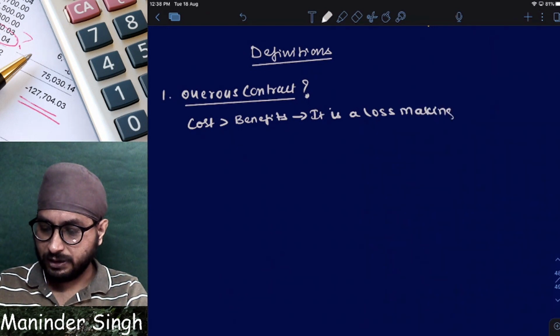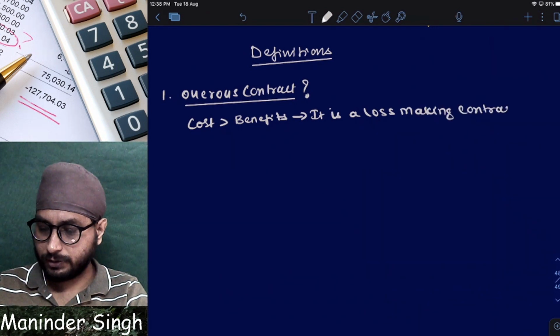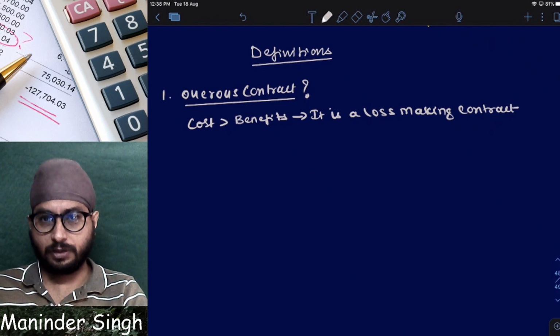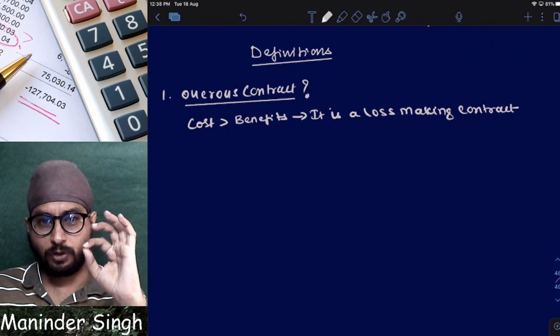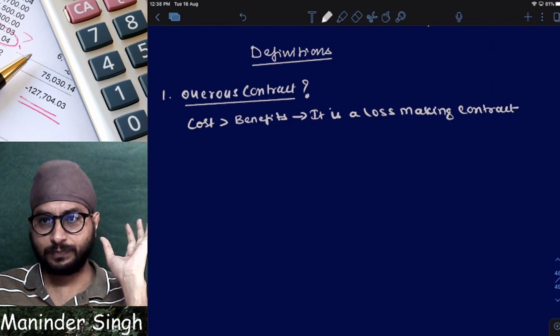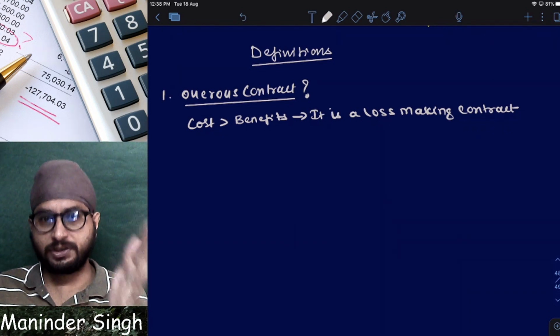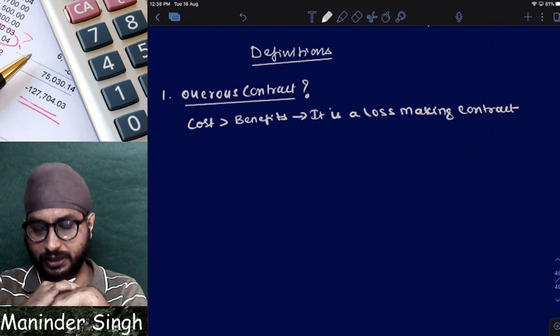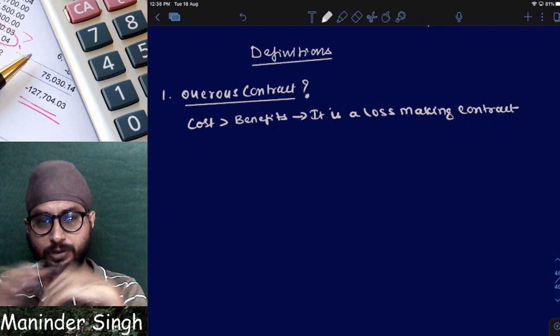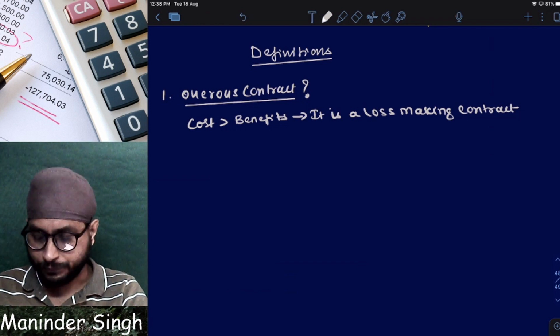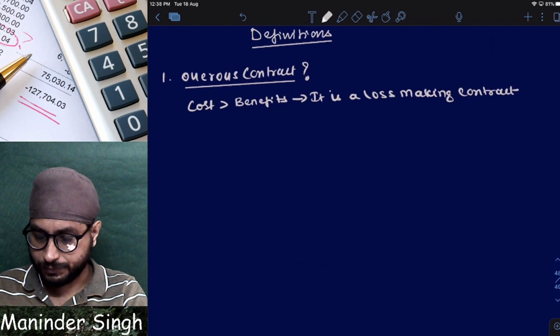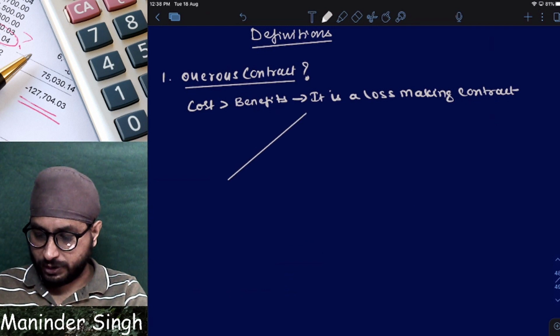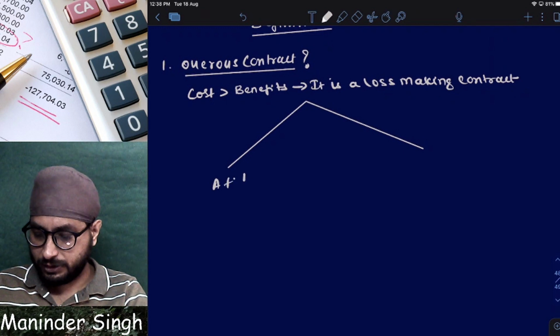So a contract where the cost of the contract is more than the benefit of the contract is called a loss making contract, or you can say onerous contract. Clear? Now next. A contract can be onerous either at the time of entering the contract.